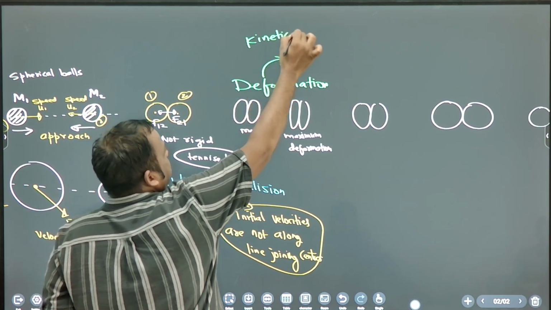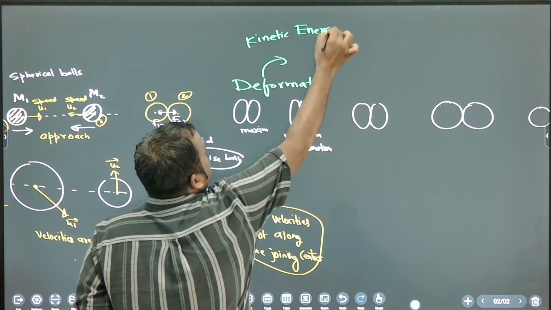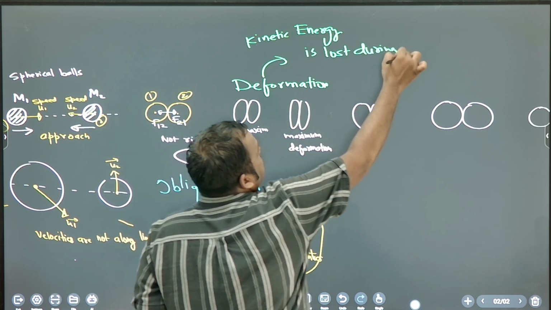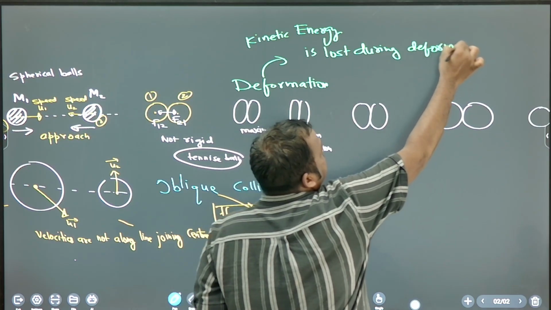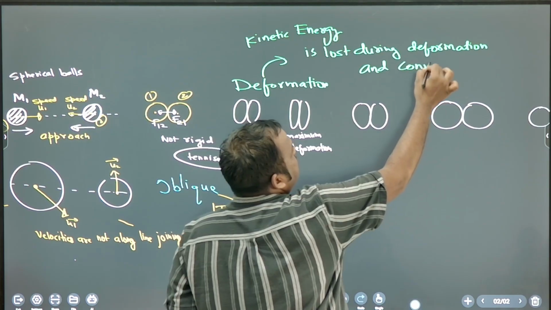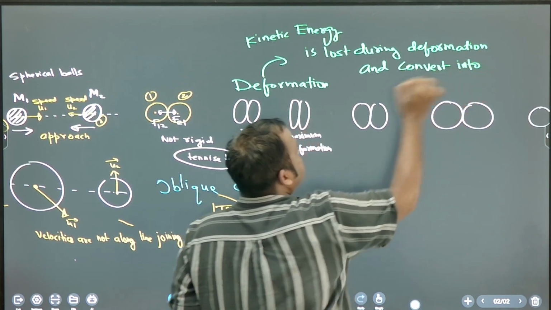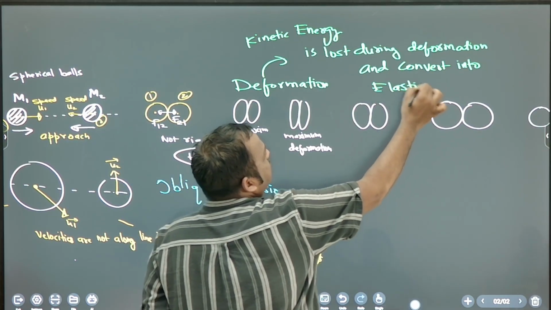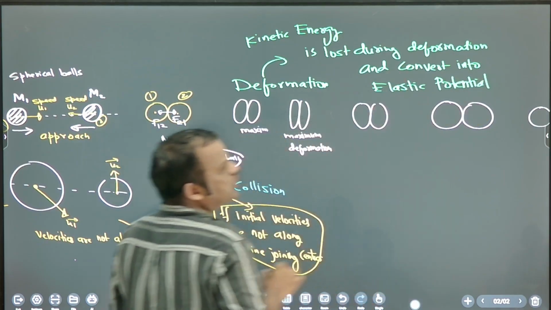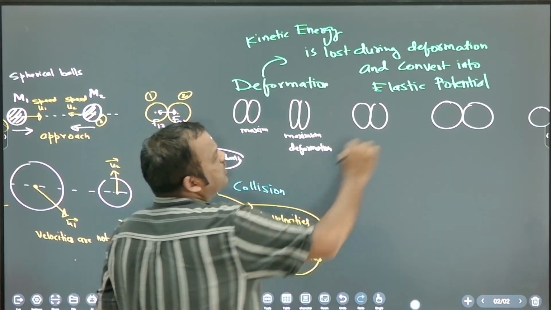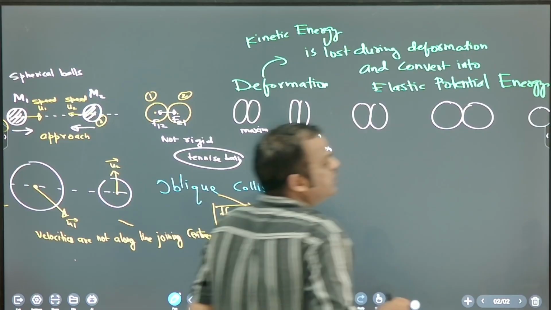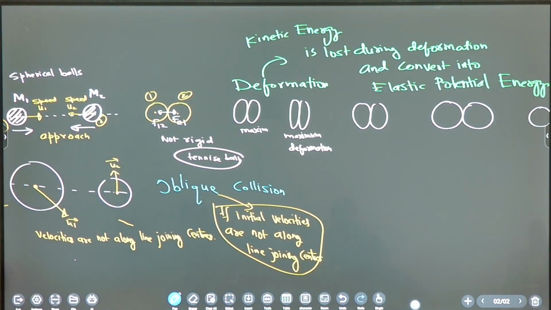So what energy is converted into what other energy? Kinetic energy is lost during deformation and converted into elastic potential energy. Note down. During deformation, some kinetic energy is lost and it is converted into elastic potential energy.